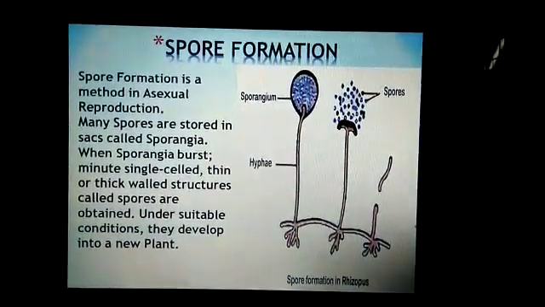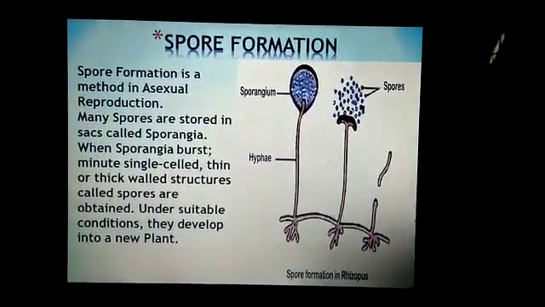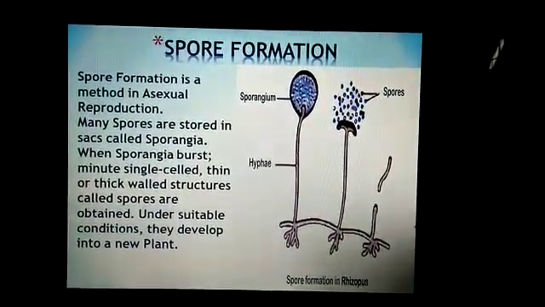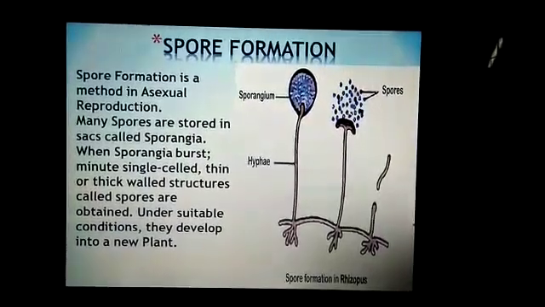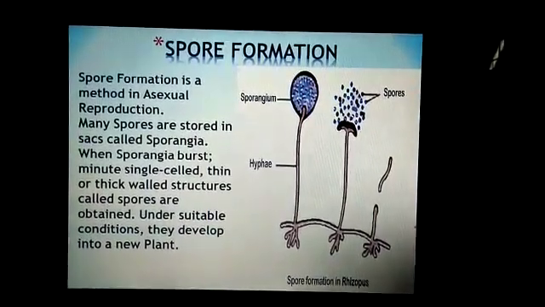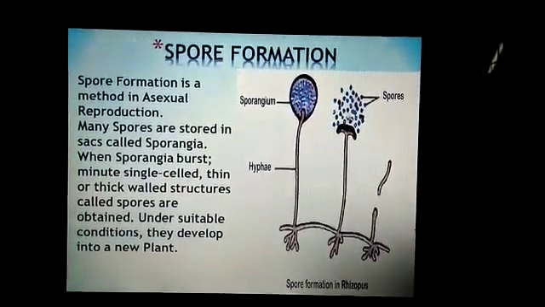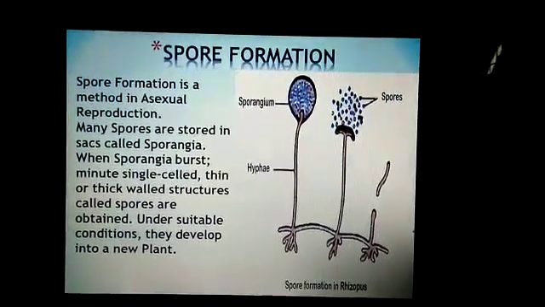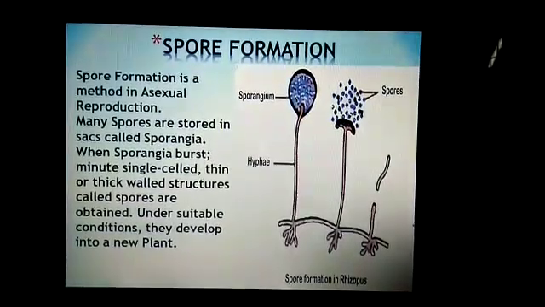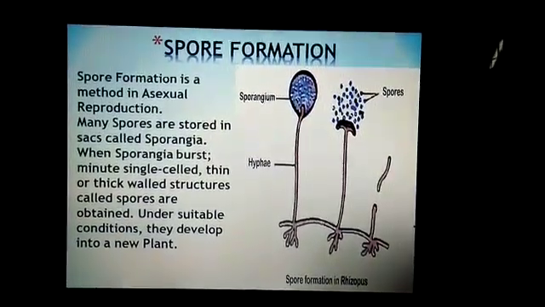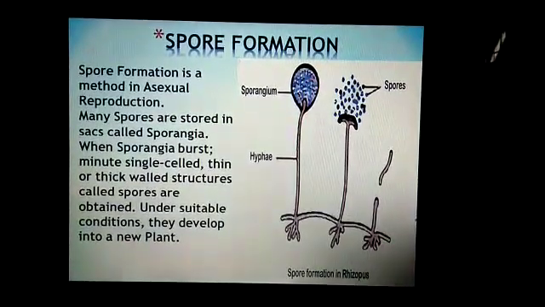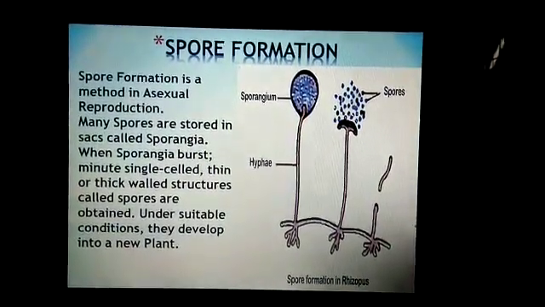Next is spore formation. Spore formation is a method of asexual reproduction in which many spores are stored in sacs called sporangia. Spore formation occurs inside the sporangium, and is common in plants like mosses and ferns.